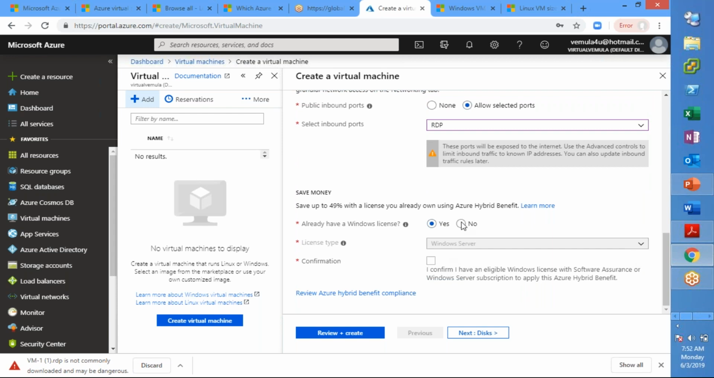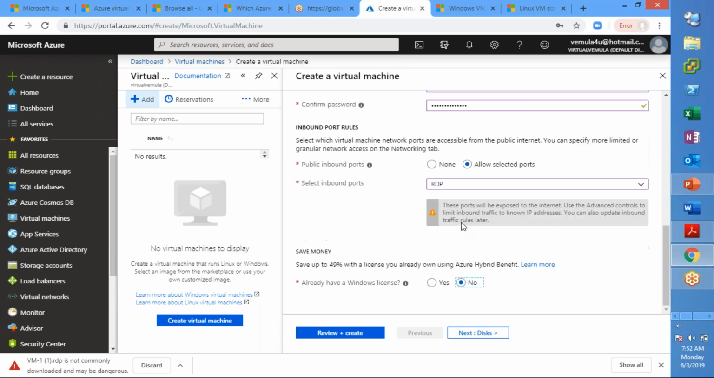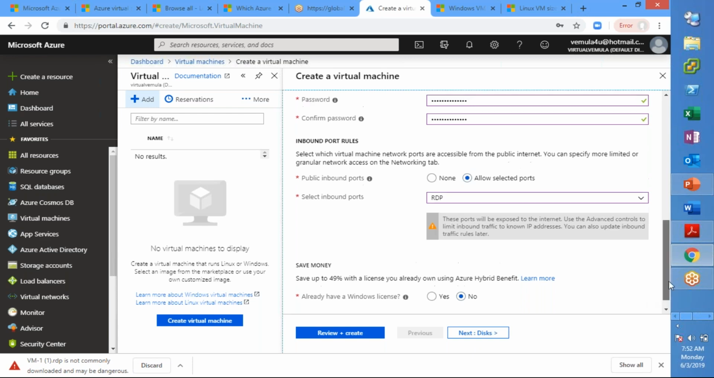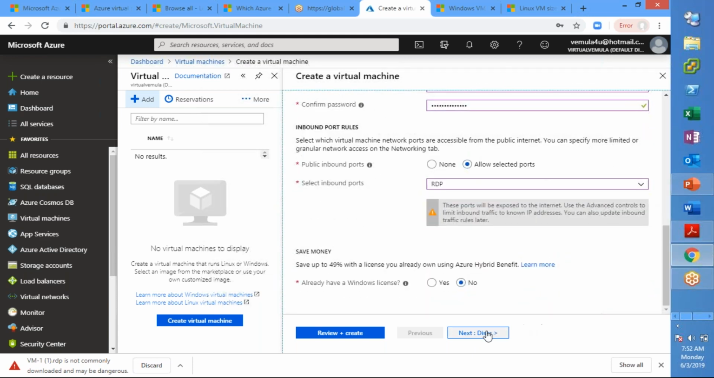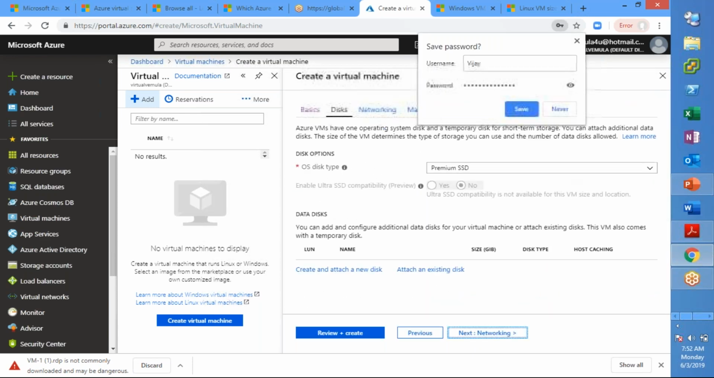Now if you don't have the licenses, then you go and select no. The advantage is there will be a reduction in the overall cost. There will be savings if you have your own licenses, right? This is the initial page. The initial blade, we call it in Azure a blade.